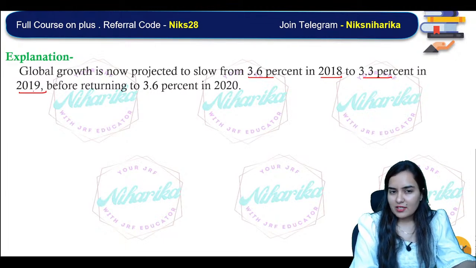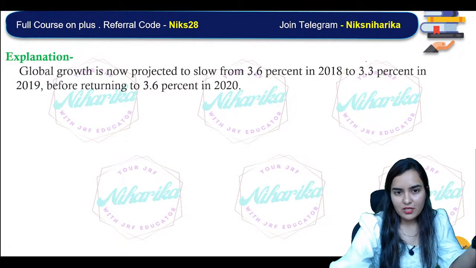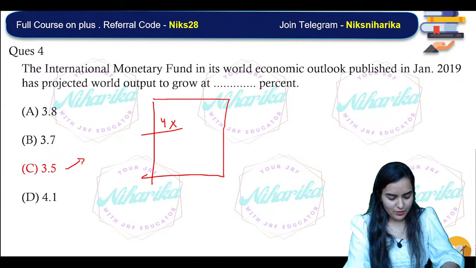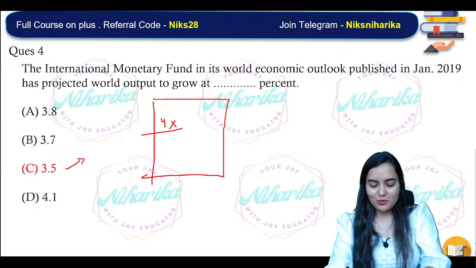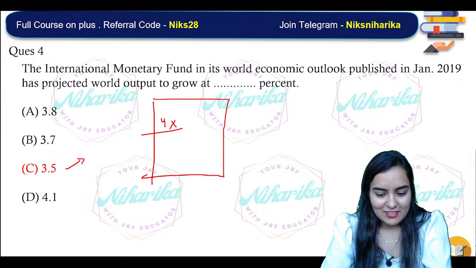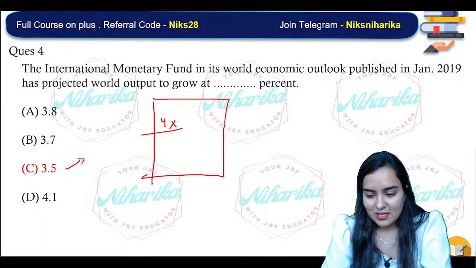So 3.3 is the right answer, and very near to 3.3 is the option 3.5. So 0% poll answer, exactly. Who will guess 3.5? No one.